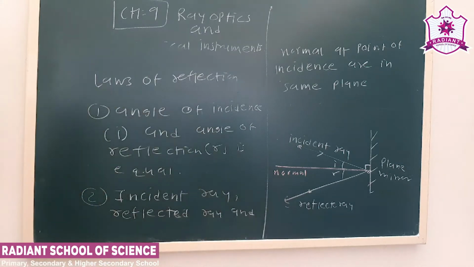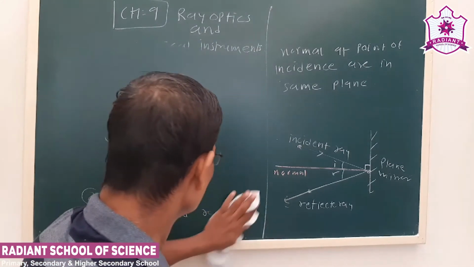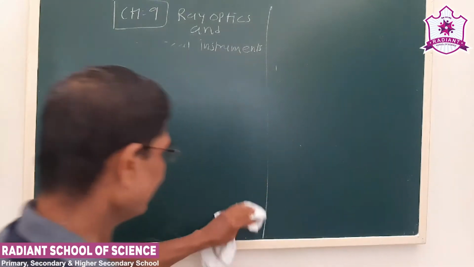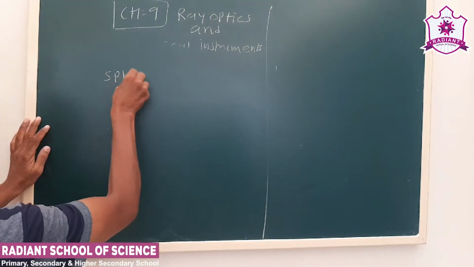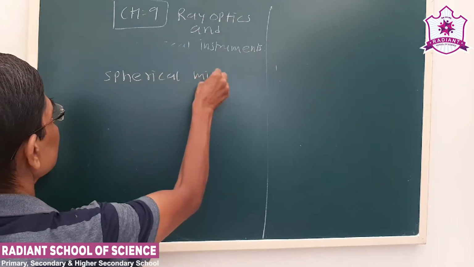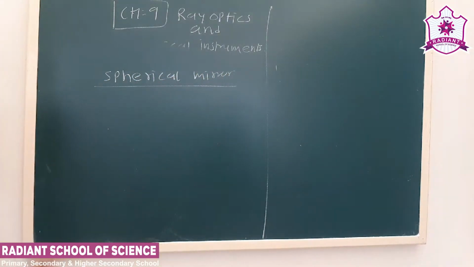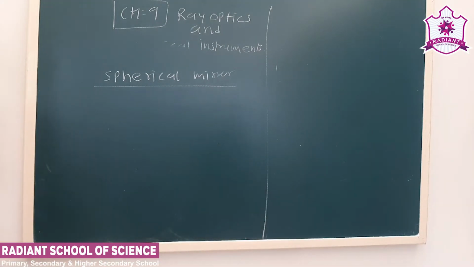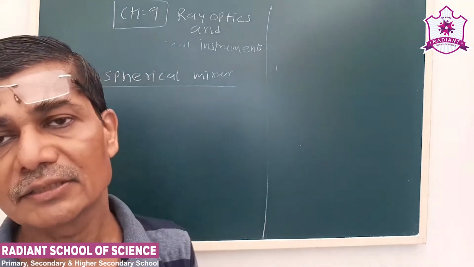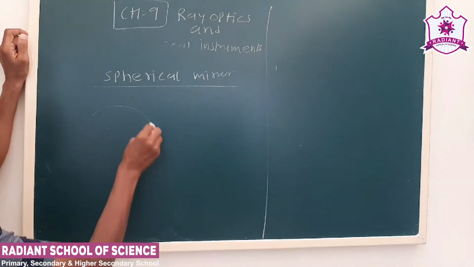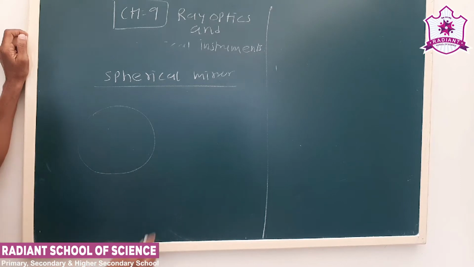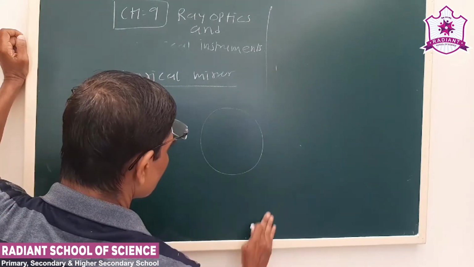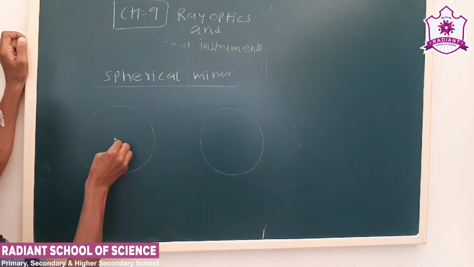But in the broad sense, we can use this law for spherical mirrors also. Now what are spherical mirrors? These are mirrors formed from an imaginary sphere. Let us say this is a sphere, and this is the center of the sphere.